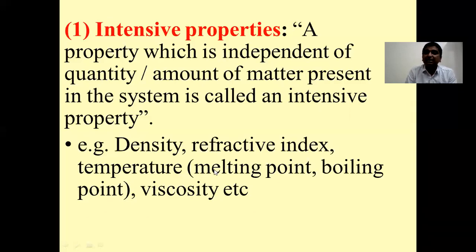So temperature here is an intensive property that is independent of amount of matter present in the system. Again, the viscosity of any liquid will be independent of the quantity of matter present in the system. So that is again an intensive property. So an intensive property is a property which is independent of quantity or amount of matter present in the system.